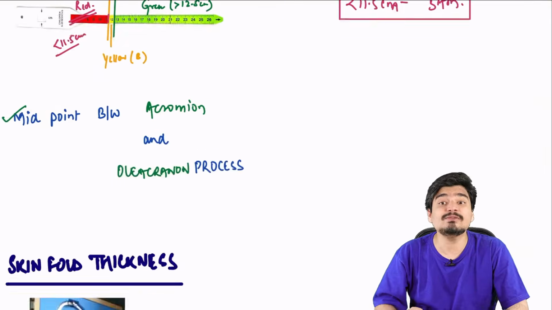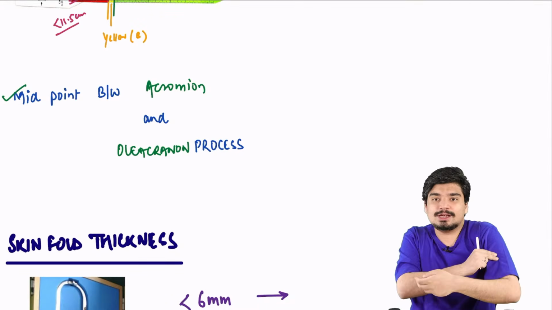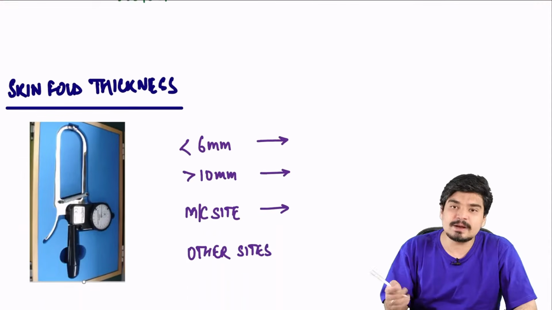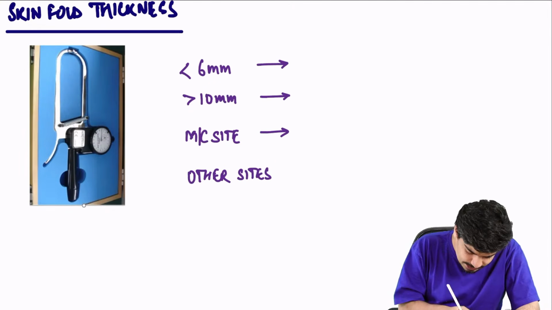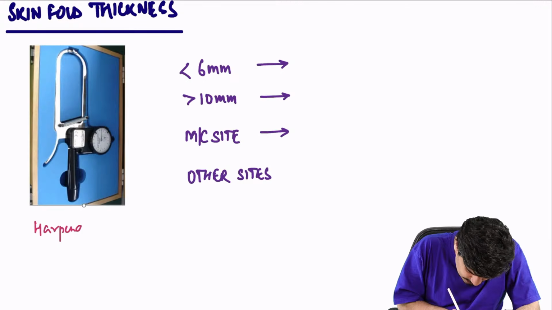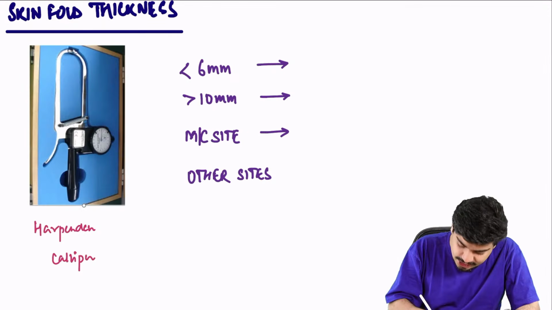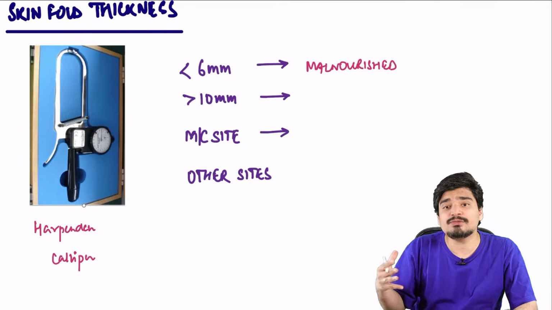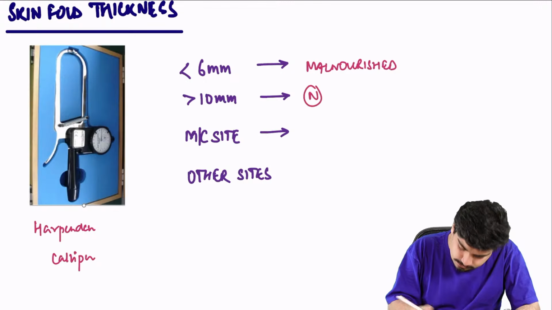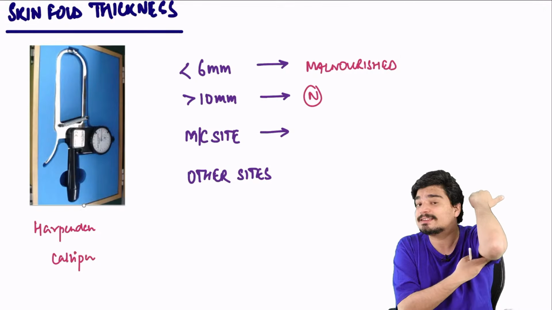Another thing that you can do is skin fold thickness. What is skin fold thickness? This here is skin fold thickness. Here you can measure skin fold thickness. Again, remember, it is age independent. It's measured using this instrument, called the Harpenden caliper. Now, if the skin fold thickness is less than 6 mm, you say the child is malnourished. If the skin fold thickness is more than 10 mm, you will say the child is normal. So obviously between 6 to 10 mm, borderline. Where do you measure the skin fold thickness? Remember, the most common site is the triceps, and this has been asked.